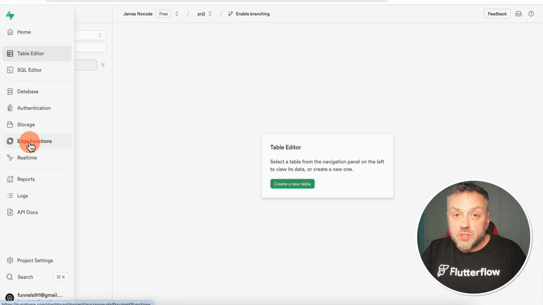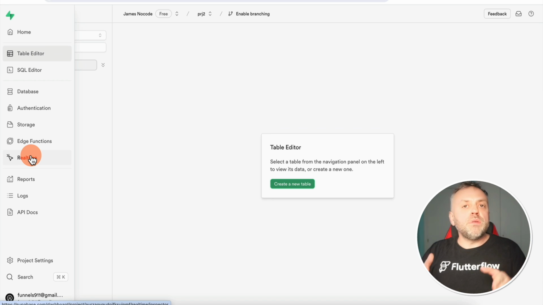Next, we have edge functions, which allow you to create a piece of code that will be executed on Supabase's own super fast cloud network, followed by real time, another very, very crucial component that allows you to build all kinds of apps that need to be notified when something happens.